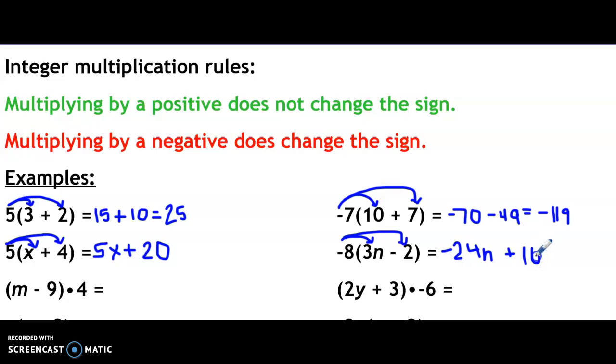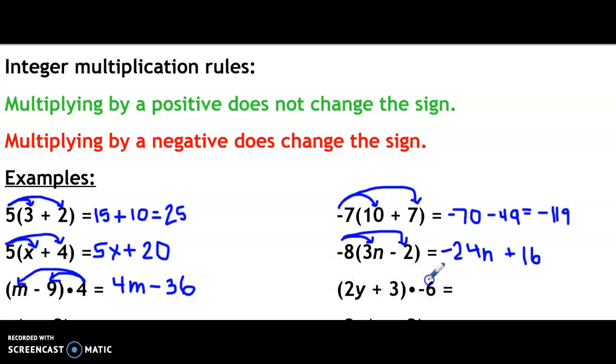Now notice on these I did not combine those terms because these are not like terms. One has a variable and one does not. What about if your number is behind the parentheses? Well, that would still be the same thing as long as there's not something indicating that we're adding or subtracting or dividing. So I can distribute this way as well. 4 times m becomes 4m. 4 times minus 9 becomes minus 36. When we're multiplying by positive, those pluses and minuses do not change.